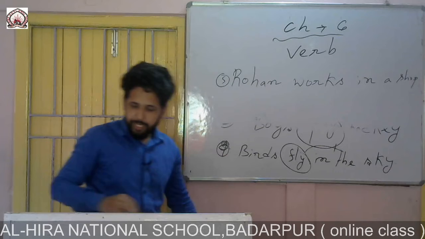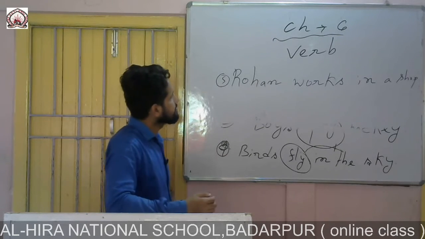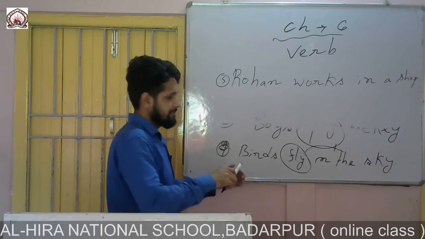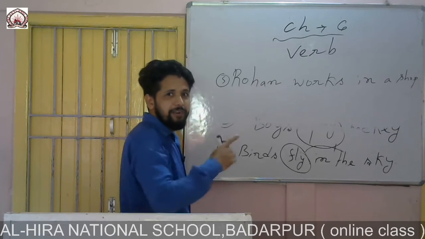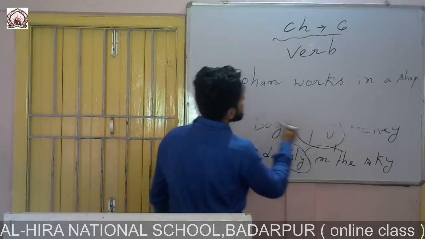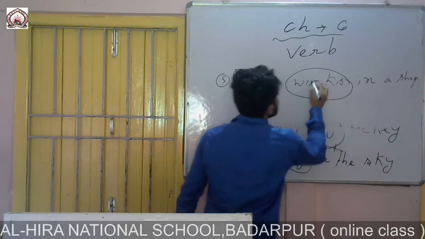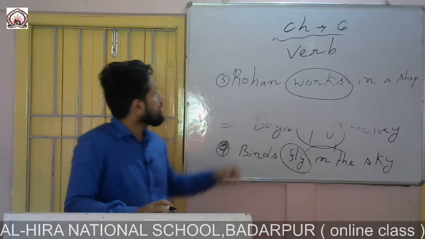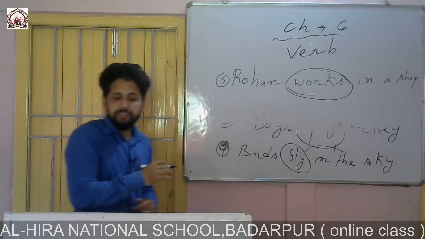Rohan walks in a shop. Find out. Okay, let me do it. I know somebody is saying that the word walks is a verb. Yeah, you are right, completely right. So here also the word walks shows an action. So that is the reason why this would be the verb in this sentence.